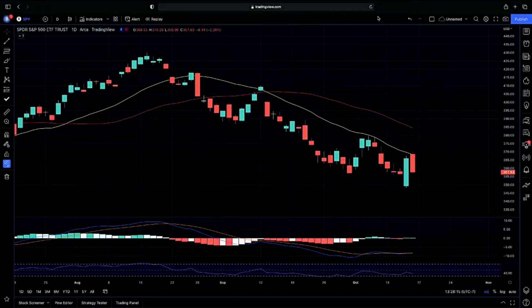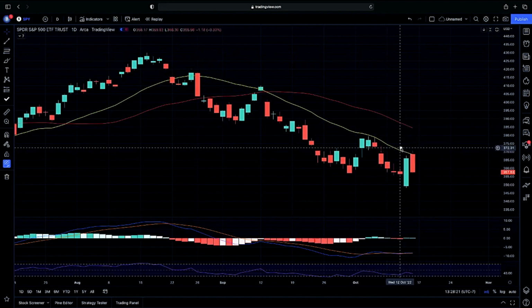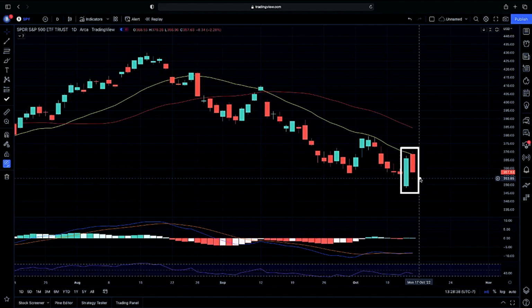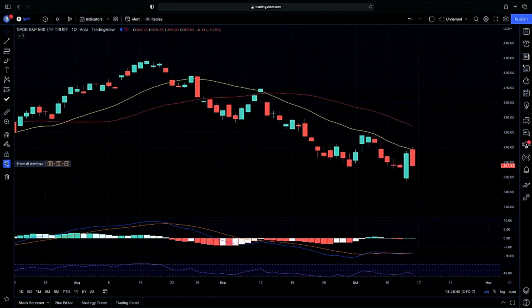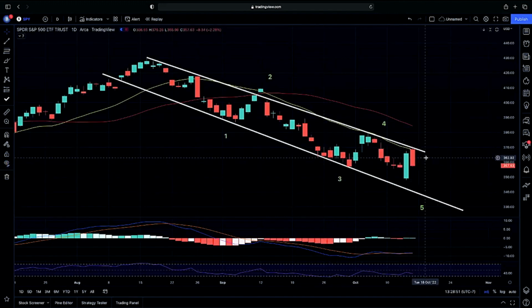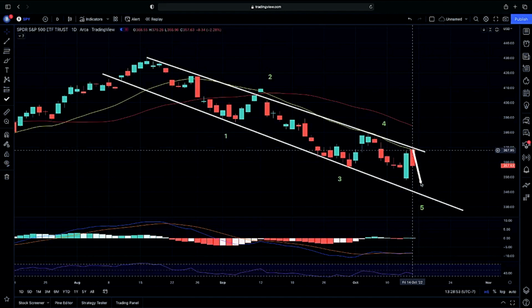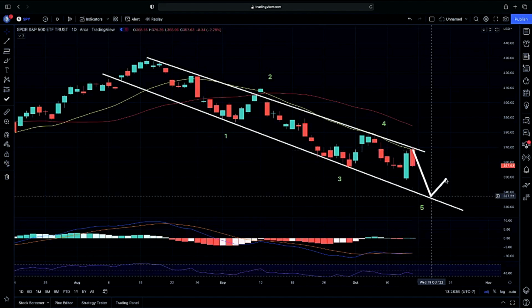So again, going over my daily plan on exactly how I plan on playing the SPY. As you guys can see, we got a rejection today on our 20-day moving average as we had consumer data coming out a lot higher than expected, showing us bad expected inflation numbers, therefore giving us that pullback. Our question is from here, are we going to continue on lower, drop into lower lows? Again, we have been tracking our channel here. Are we going to get to our fifth Elliott wave and then look for a possible reversal from here? I'm going to go over exactly what we're looking for here.